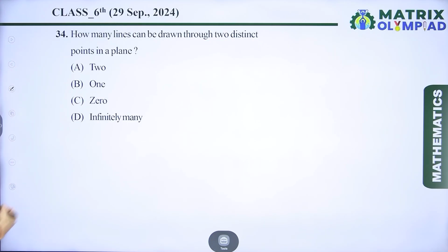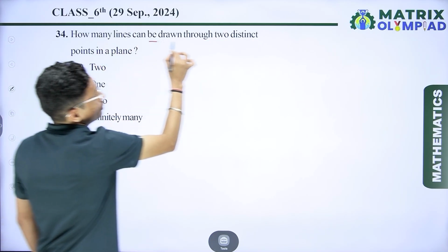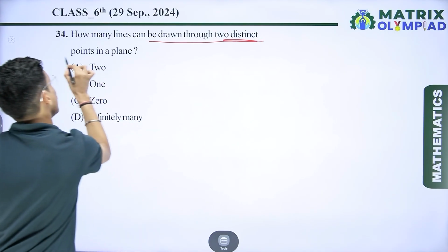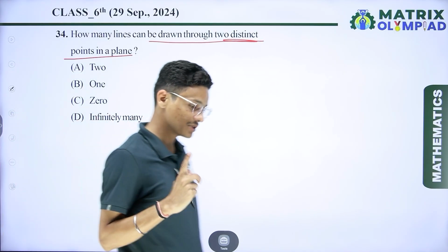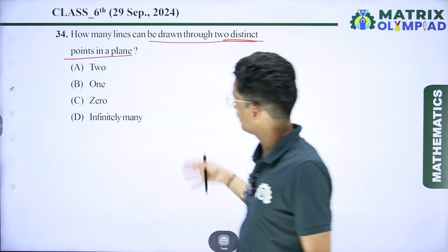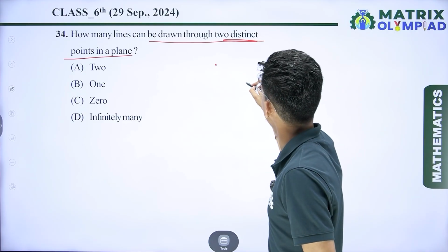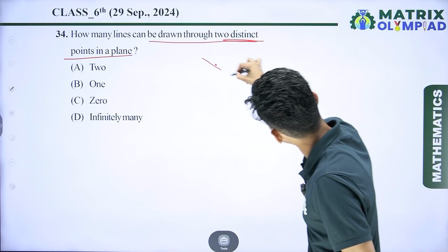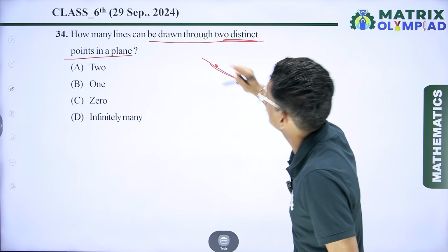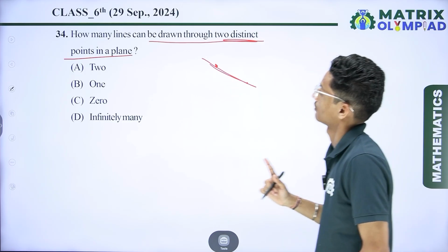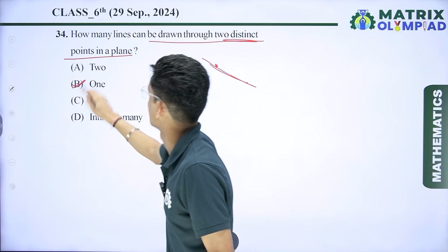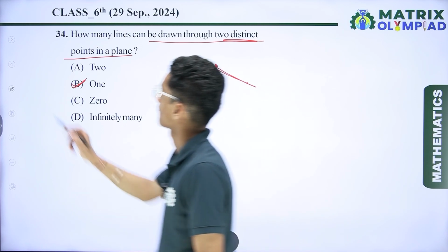Now the next question is: how many lines can be drawn through two distinct points in a plane? Suppose we have a plane like this one and we have two distinct points, one here and one here. If I connect these two points, I can say that only one line can be drawn. So I can say that option B is the correct answer.